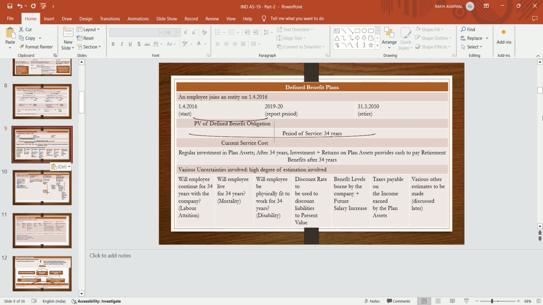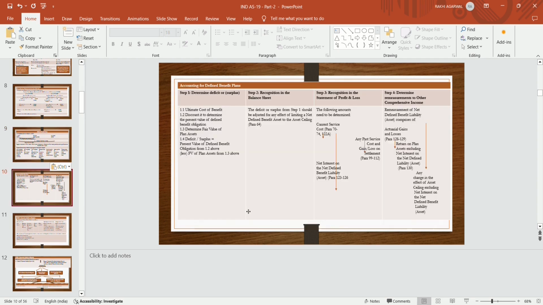So there are high levels of uncertainty if the period is very long, like 20 years or more, 30 years or more. In our example, it is 34 years. With such a long period, a high level of estimation is required in order to calculate the present value of the obligation which is paid after 34 years, after the retirement of the employee.